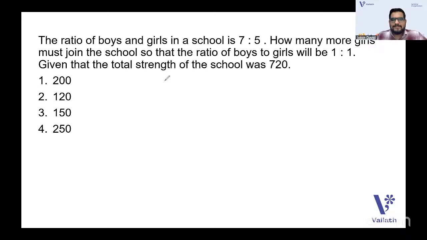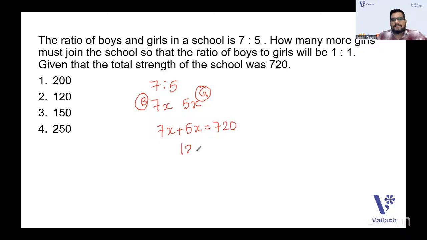So 7:5 is the ratio given in the question. See guys, you can take it as 7x and 5x, letting the common quantity be x. This is the ratio corresponding to boys, B, and this is the ratio corresponding to girls, G. Boys plus girls, the total number, is 720. So 7x plus 5x is equal to 720. Easily you can write that, so 12x is equal to 720.